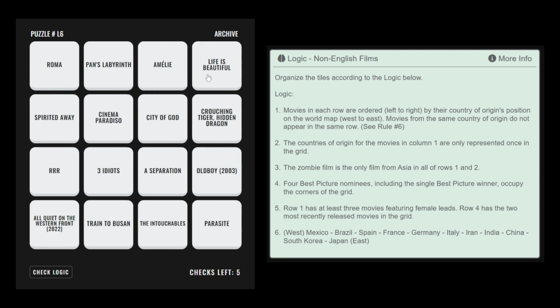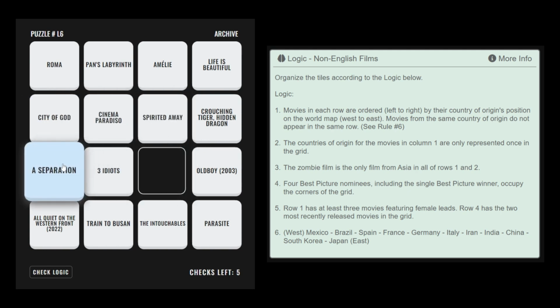According to rule number 2, the positions in column 1 must be filled with movies from countries that are only represented once in the grid. The remaining possible unplaced movies are Spirited Away, from Japan, City of God, from Brazil, A Separation, from Iran, and Crouching Tiger, Hidden Dragon, from China. Crouching Tiger and Spirited Away cannot go in column 1 because they would then make following rule number 1 impossible. Therefore City of God should be placed here in column 1 and A Separation should be placed here.